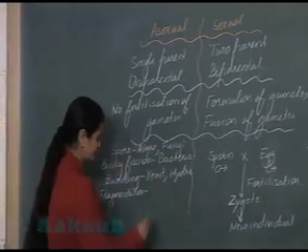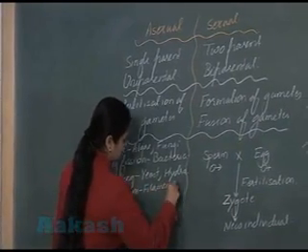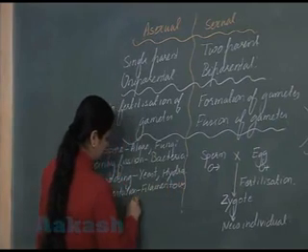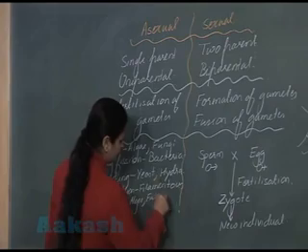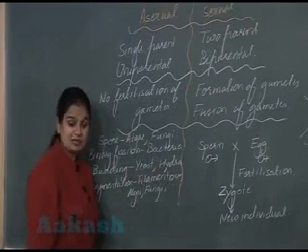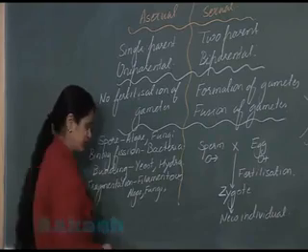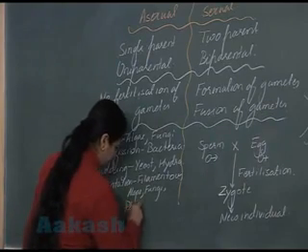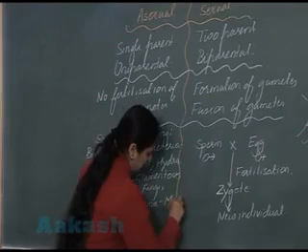Which example I have cited here? Filamentous algae, fungi, and in the mosses there is presence of filamentous structure, that is protonema. Protonema in mosses.